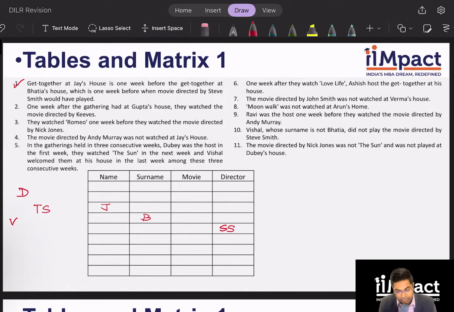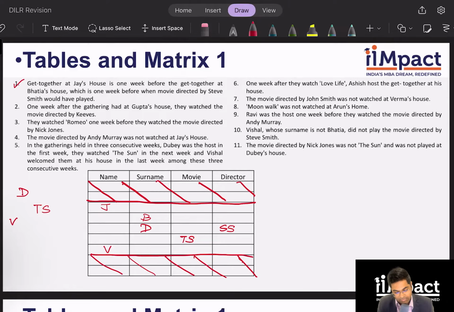So therefore, I'm left with Dubey being here, the Sun being played here, and Vishal being here. And if you notice, I have got 5 unique rows in which each of them I have at least one attribute fixed. So this is how I make my table and answer quickly, because I have fixed these 5 positions. Now I just need to play in this area. Yes, very simple.